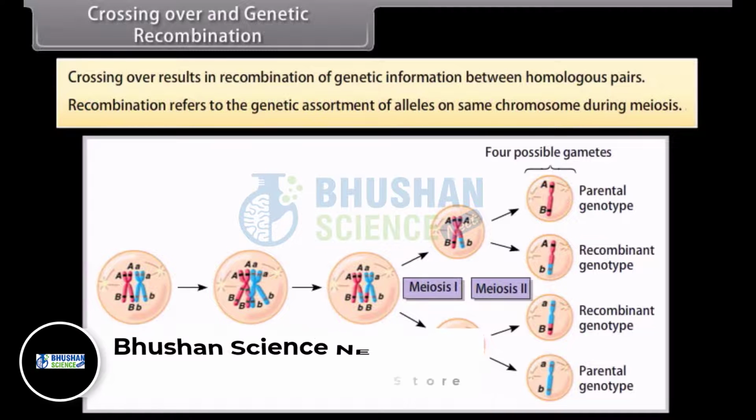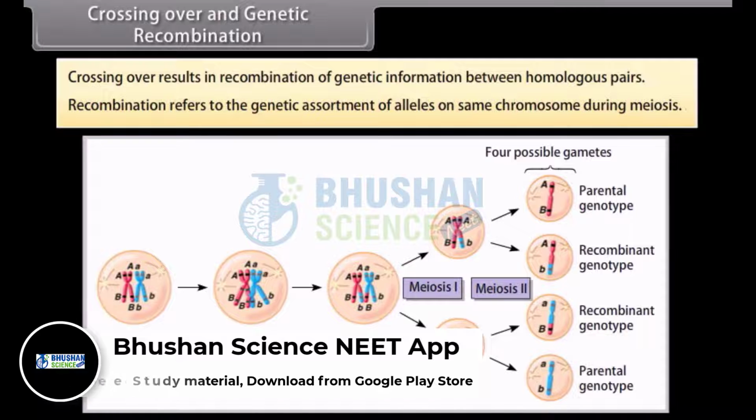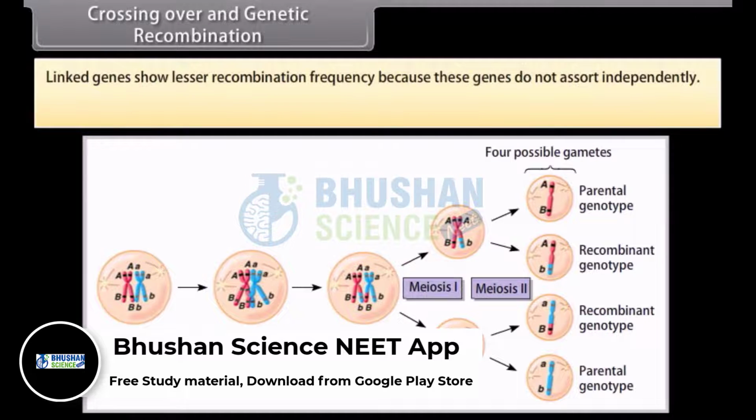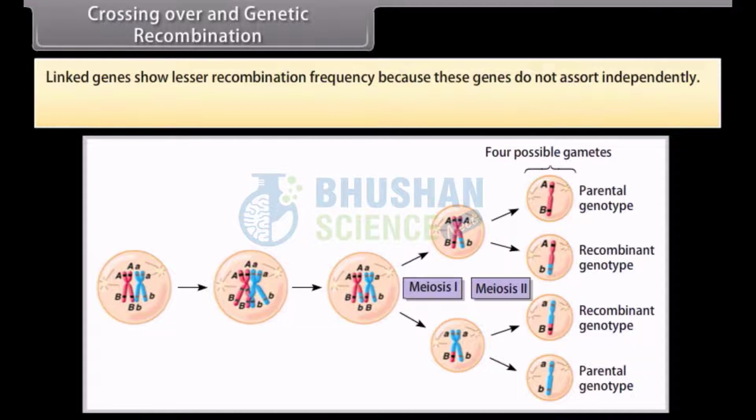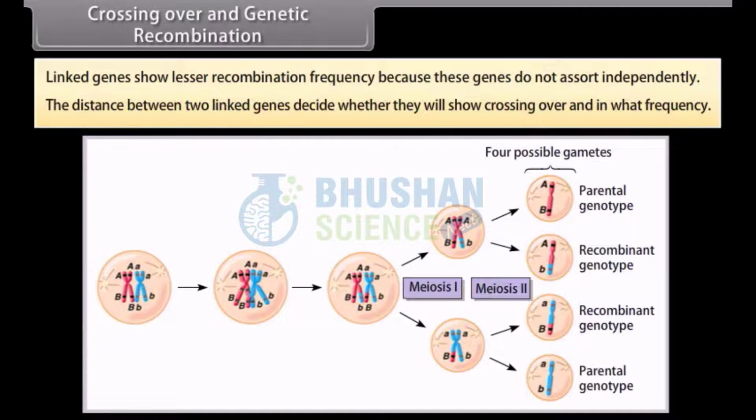Recombination refers to the genetic assortment of alleles on same chromosome during meiosis. Linked genes show lesser recombination frequency because these genes do not assort independently. The distance between two linked genes decide whether they will show crossing over and in what frequency.